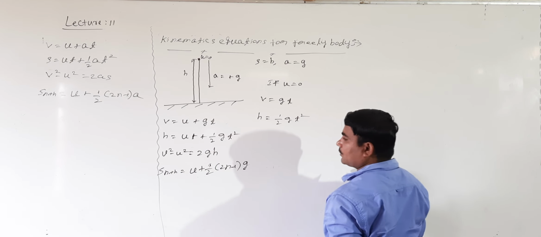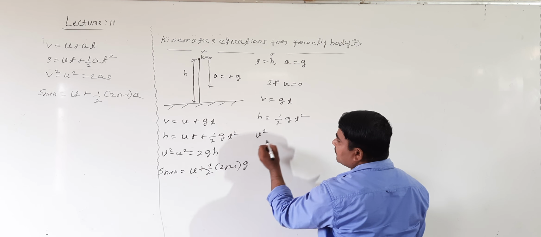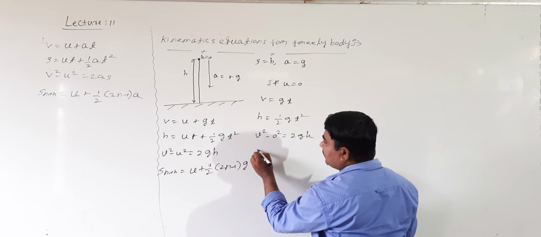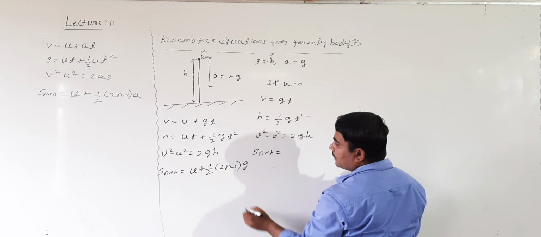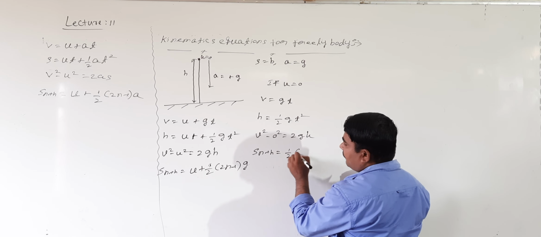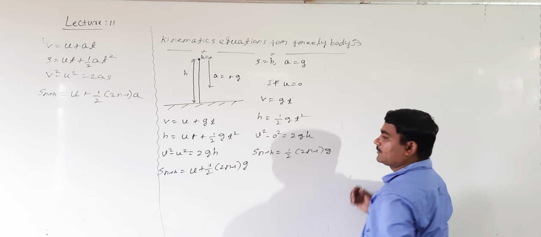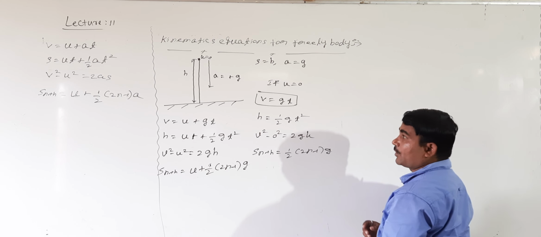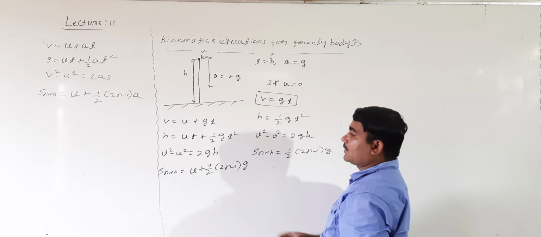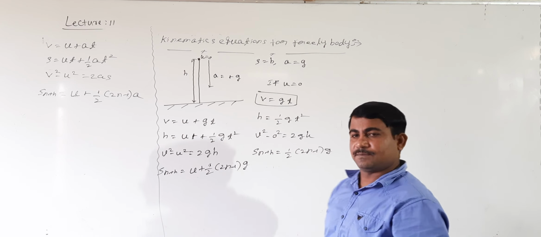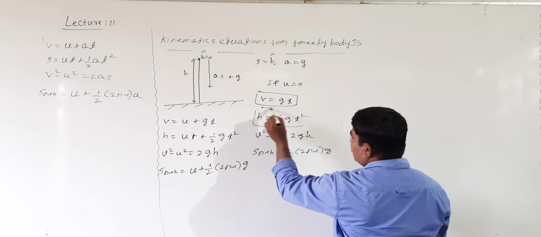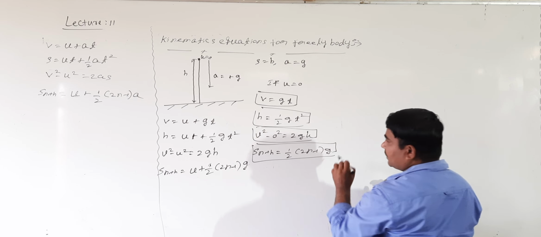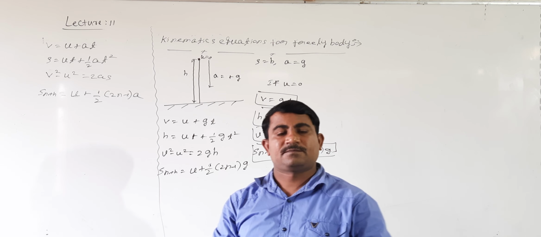Then look at how to take this equation again: v squared minus u squared is equal to 2gh. v squared stays the same, u is 0, so v squared equals 2gh. Again Sn: how to write Sn? Sn = 0 plus half, 2n minus 1, times g. These are the equations of motion for a freely falling body when the initial velocity is 0. When the initial velocity is not 0, we can write the equations in the general form.